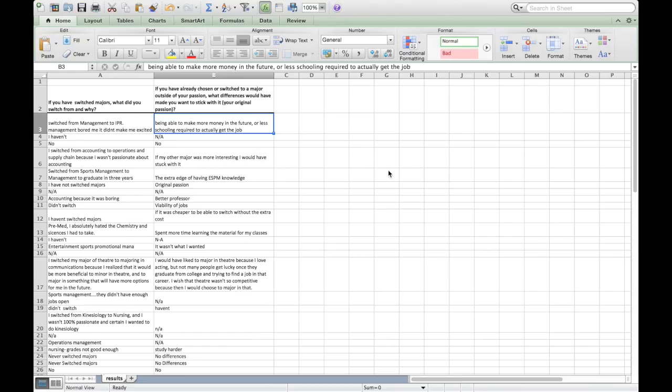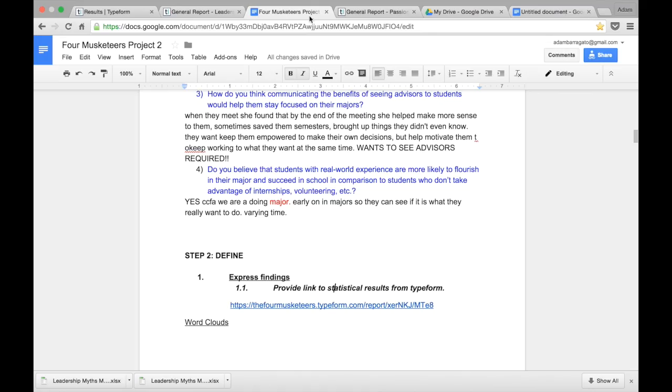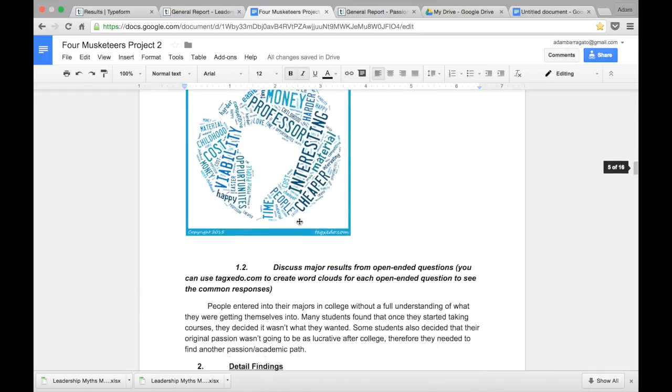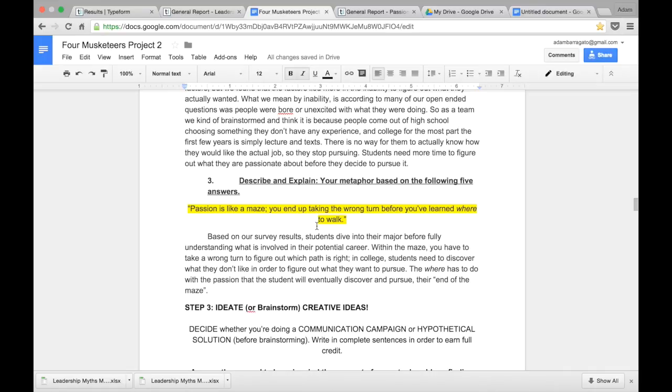That leads us to the metaphor. Now this is oversimplified. You're not going to be able to figure it out that quickly. But guess what? I had the document from the 4 Musketeers, so I was able to cheat and look at how they went through all the results. And guess what they came up with for the metaphor?